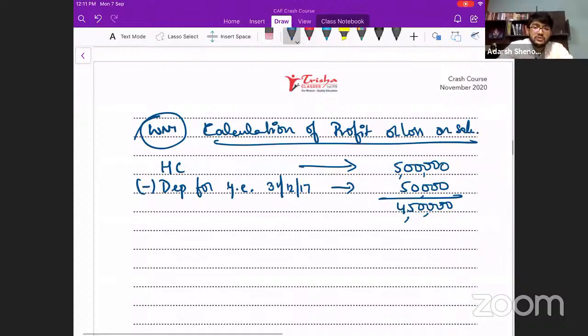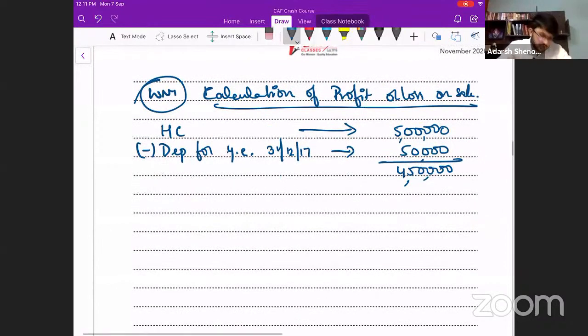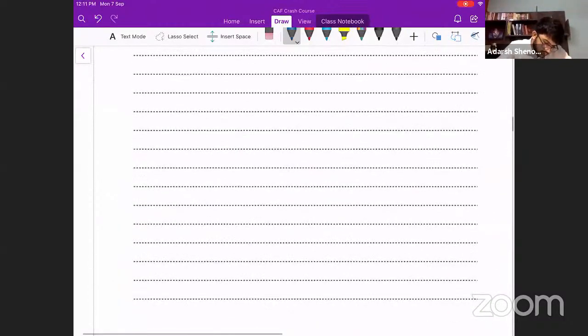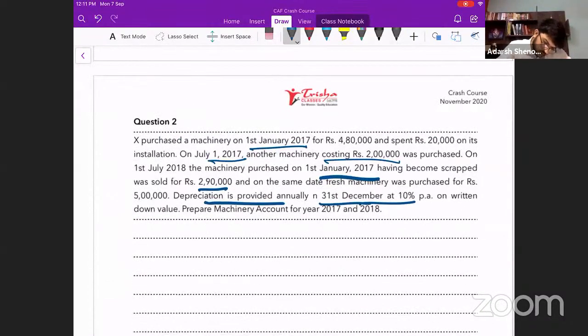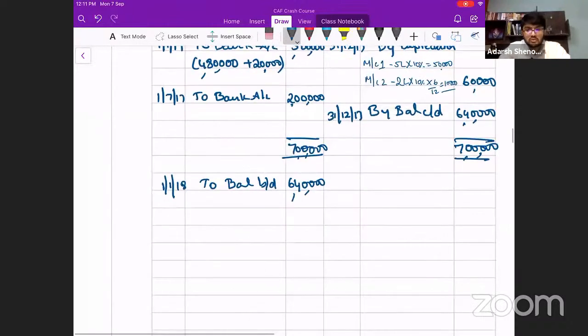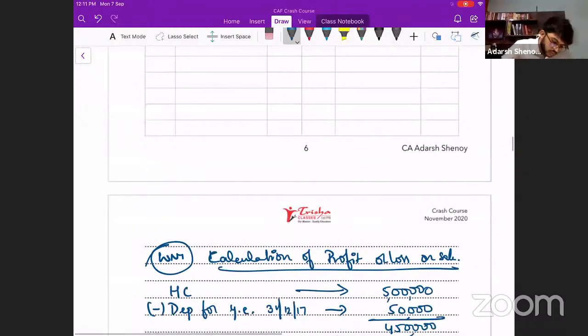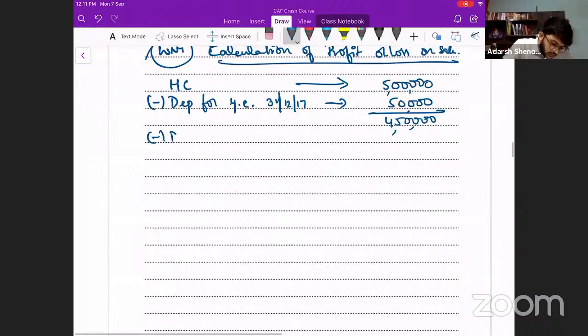Should you charge depreciation on this asset for this year? Yes. For how many months should you charge depreciation? For 6 months or 7 months? When was it sold? It was sold on 1st July. That means how many months? Should you include July month? No, you should only till June. That is total of 6 months. So depreciation till the date of sale, 1/7/2018.